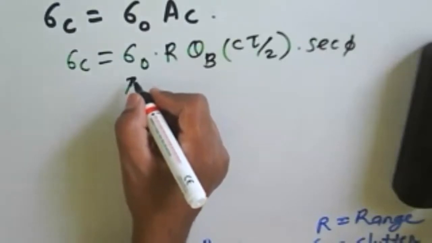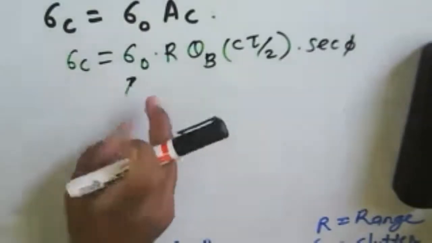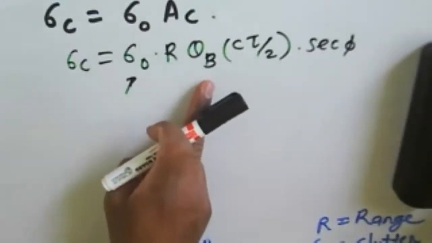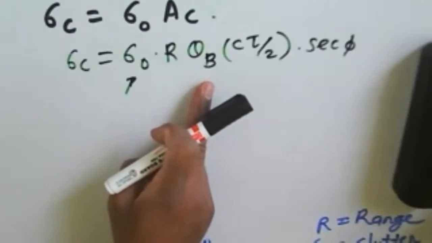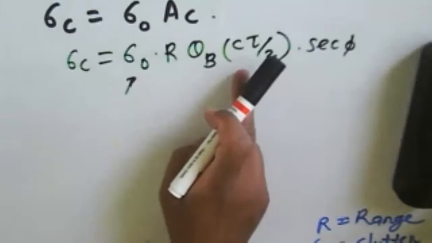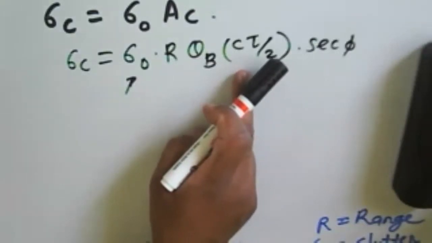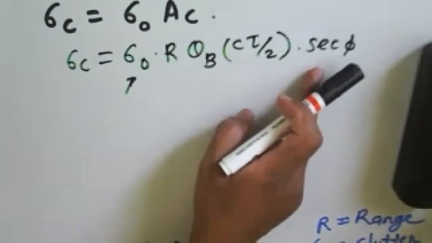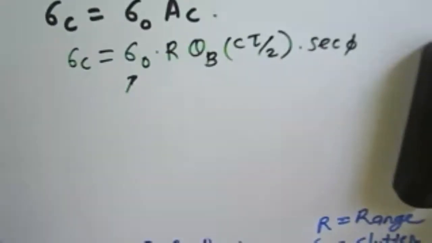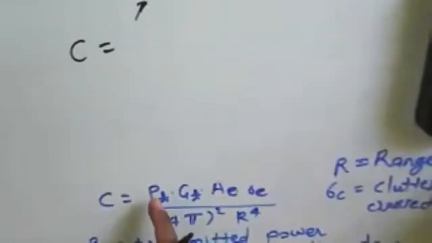So that sigma 0 we can say that a radar cross section density, this one R is nothing but the range, theta b is nothing but azimuth beam width here. So for given particular signal we are getting c tau by 2, that is c is nothing but the velocity and tau is nothing but a pulse width here, and sec of phi, that is about phi is the grazing angle.